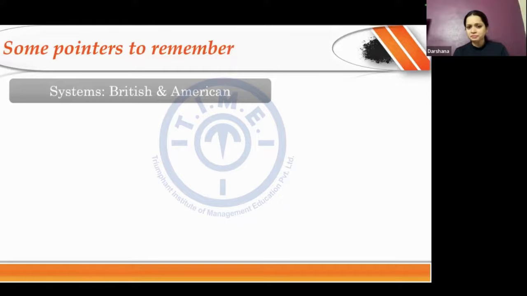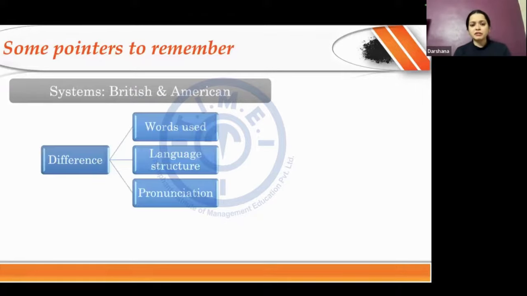British and American. So, of course, there are some differences in them, in the sense that the words are used, in the sense that the words are pronounced, in the sense that the structure of a language is formal or informal and stuff like that. So, to avoid any type of confusion, because there are these two conventions existing, we have grammar in place, which will standardize the language, which will maintain uniformity.